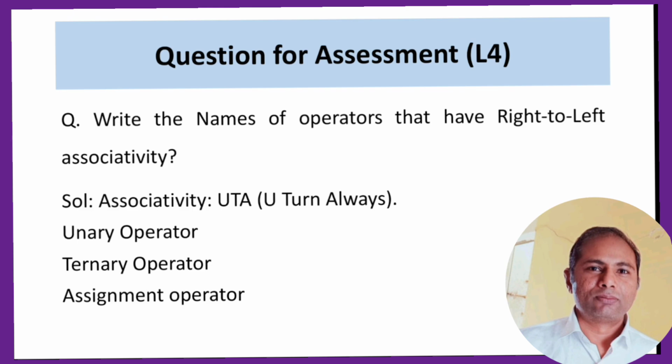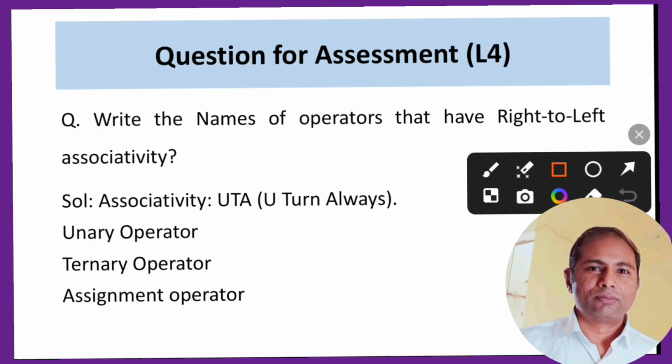Now, I had given you one question in lecture 4 for self-assessment: write the names of operators that have right to left associativity. I had also given you a rule to remember which operators have right to left associativity.